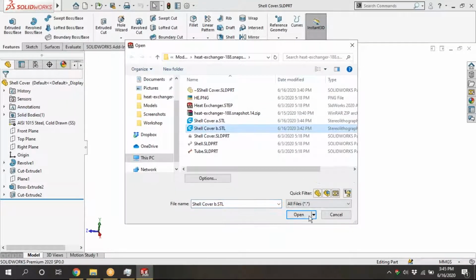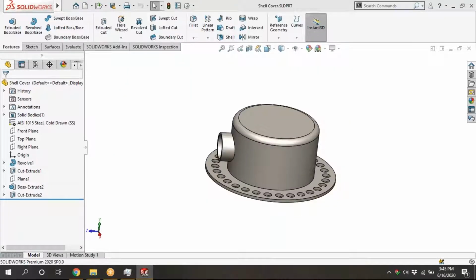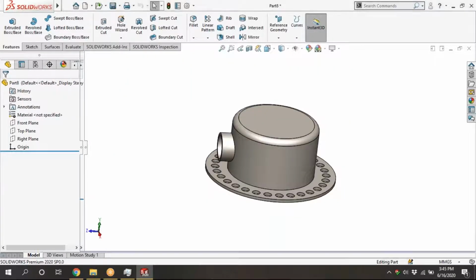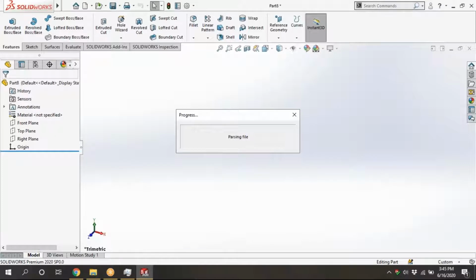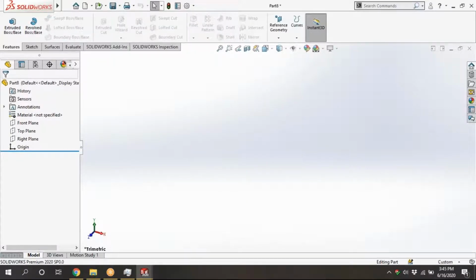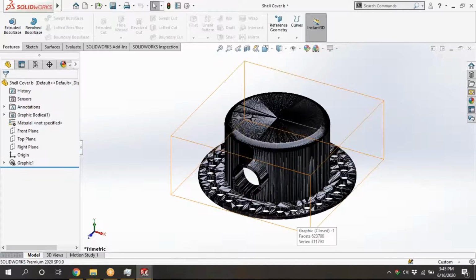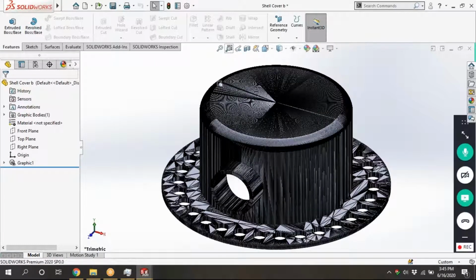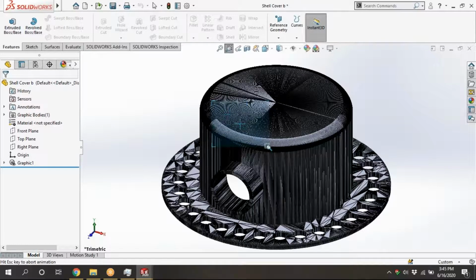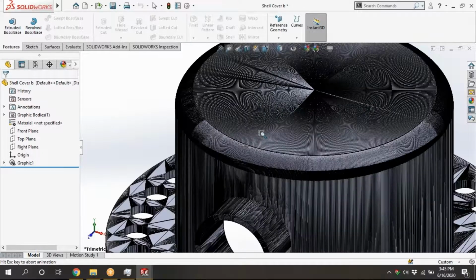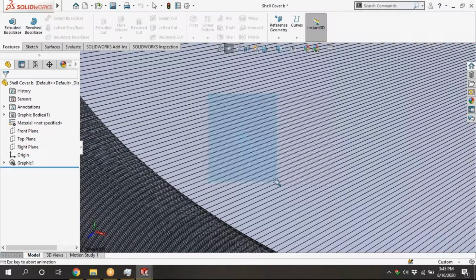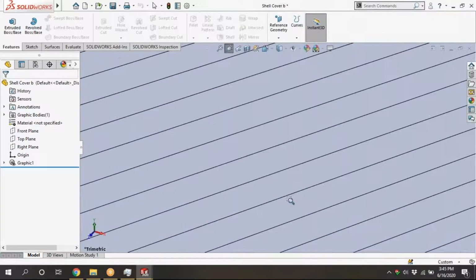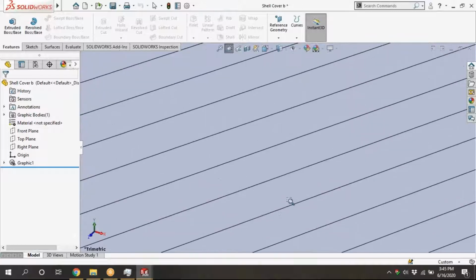I'm opening only one to save memory, otherwise it will hang. The number of triangles is the same for binary and ASCII. See the number of triangles. As we are using the finest setting, the number of triangles is like this.